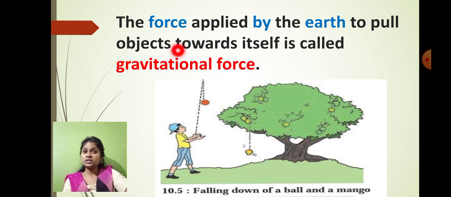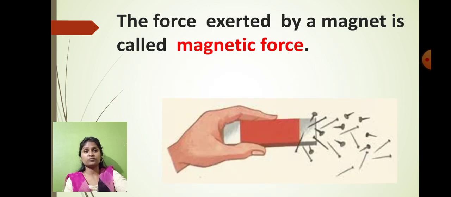The force applied by the earth to pull the object towards itself is called gravitational force. This gravitational force was first discovered by the scientist Sir Isaac Newton.